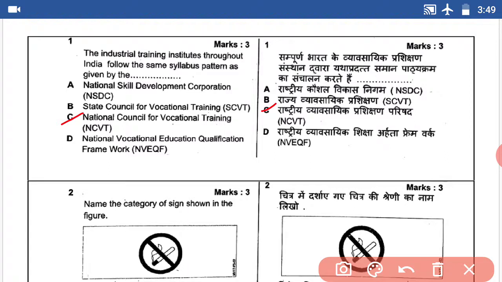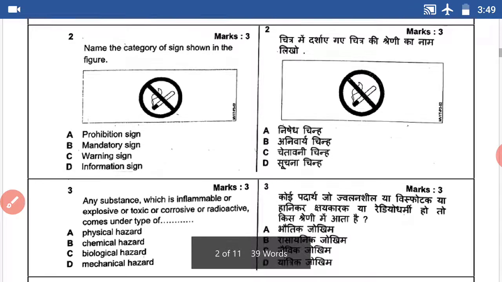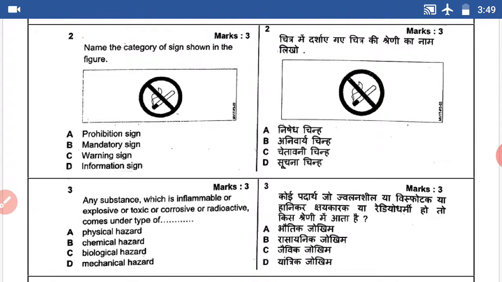Second question. Name the category of sign shown in the figure. The answer is mandatory sign. B is the answer.